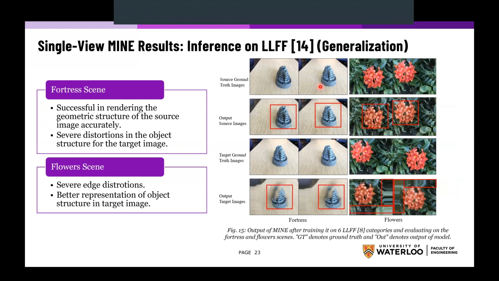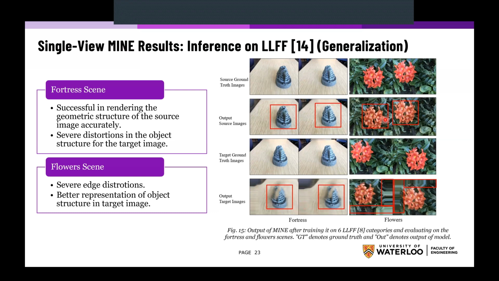Here are the results. For the fortress scene, these are the outputs of the source image rendering. We're asking the model to just output the source images that were given as input, which is a simple task, and the model is able to recreate the images quite well. So that's an easy task. However, when we ask it to render target view images from completely novel views, the model fails to maintain the geometric structure of the objects in the scene, as can be seen here.